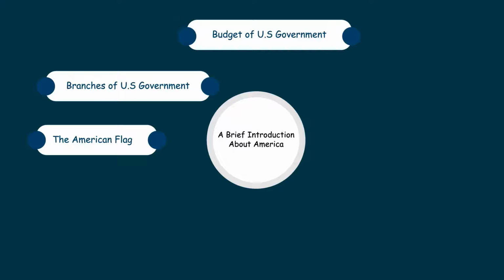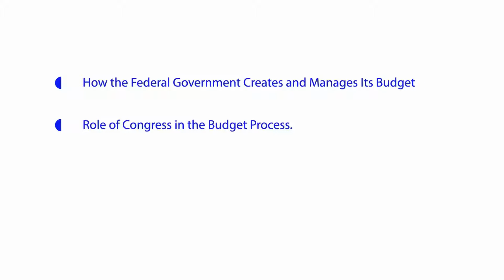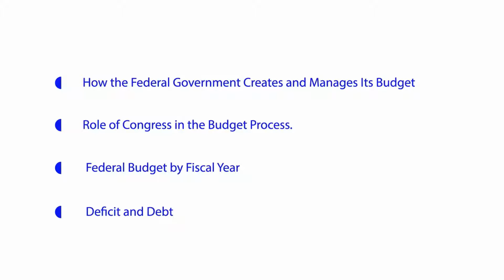In this section, you will be introduced to the budget of the US government. Congress is responsible for creating the federal government's annual budget. And by the end of this section, you will have a good idea about how the federal government creates and manages its budget, the role of Congress in the budget process, the federal budget by fiscal year, and deficit and debt.